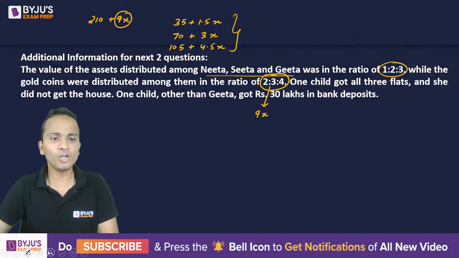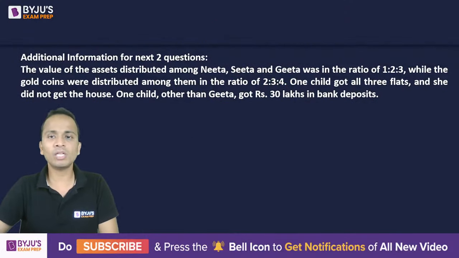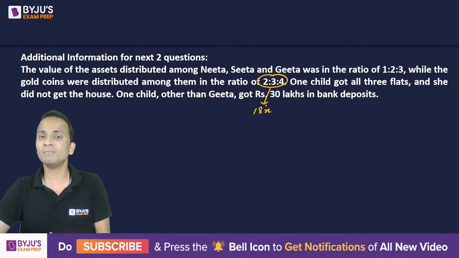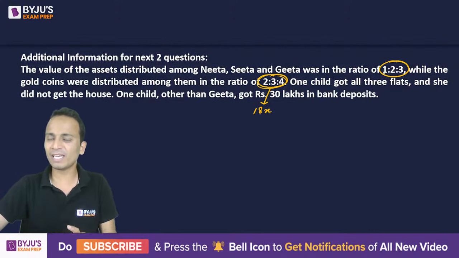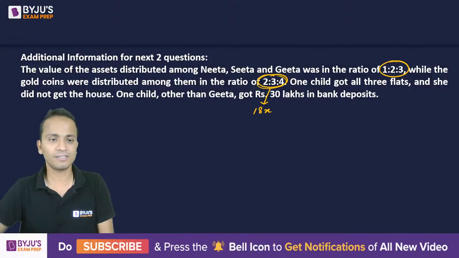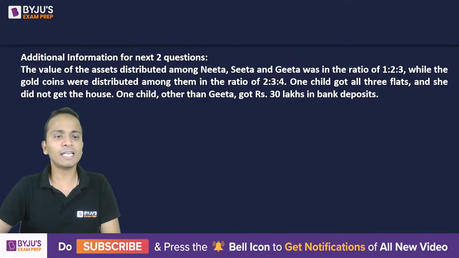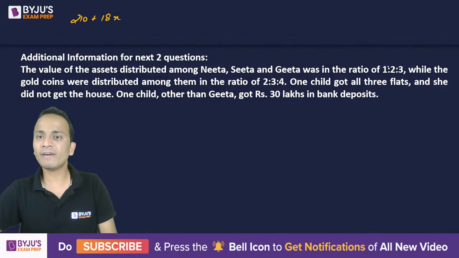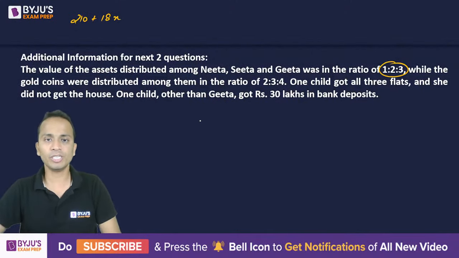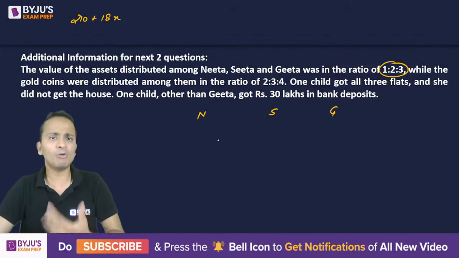So what I do is, instead of assuming the total number of coins as 9x, I'll assume the total number of coins as 18x, because 18 is a number which is divisible by 9 as well as 6. Okay, so I'm just making the calculations look easier. All right, so the total asset now will become 210 plus 18x, where 18x is the number of gold coins. Now if I divide it in the ratio of 1:2:3 among Nita, Sita and Geeta, let's see how much each of them will get.